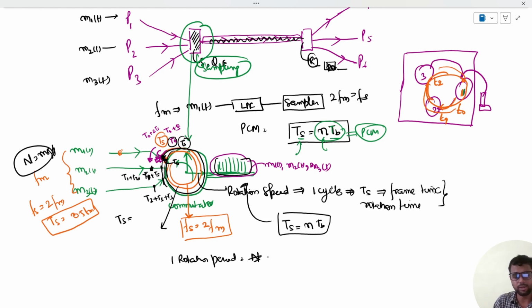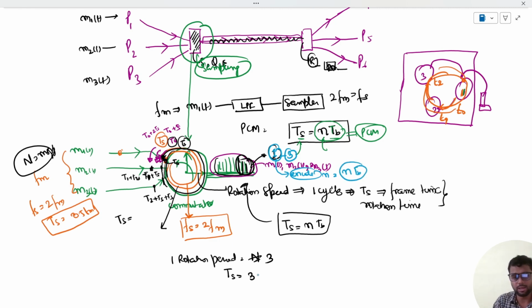Here in case we have three. It will collect three samples. So in TS time period, it will collect three samples. Suppose these were the three samples. Now previously in TS it was collecting only one sample. But now instead of one sample, it is collecting how many samples? Three samples. And one sample was to be sent, first quantized, then encoded with n bits. So we can say that it was requiring n TB time.